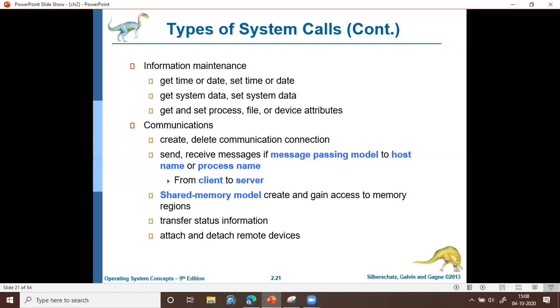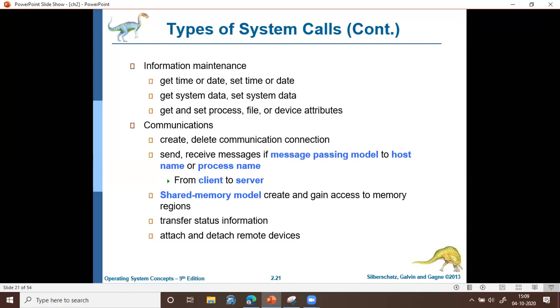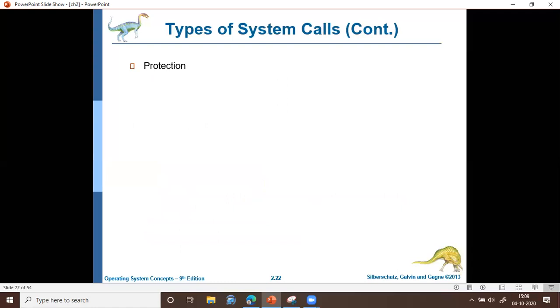Say one process from one system is communicating with another process in another system, and in the other system you are trying to access some resource. Then you want to attach to that device or hardware. After performing the operation, it should be detached. So these are the system calls pertaining to communications.